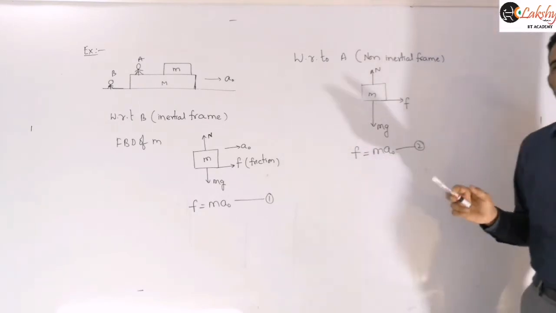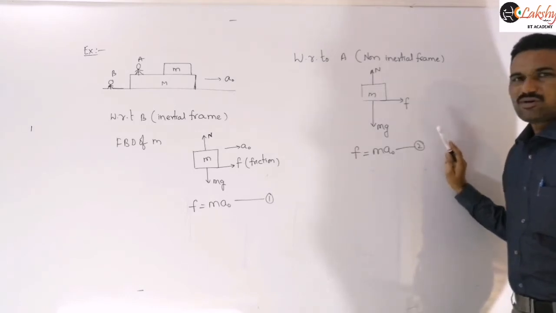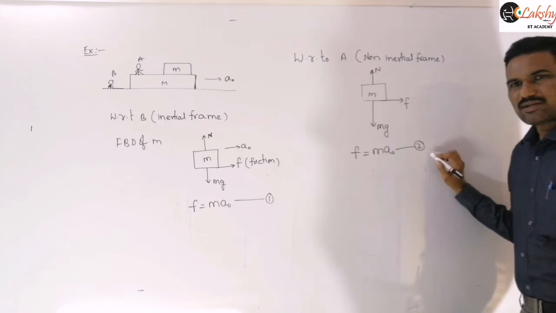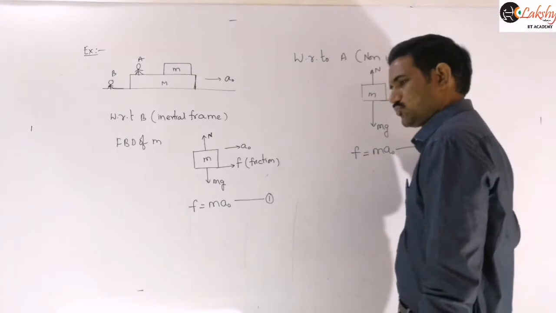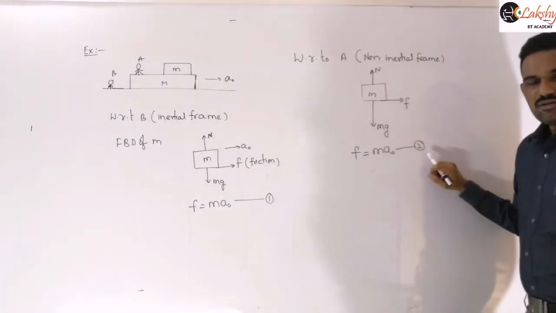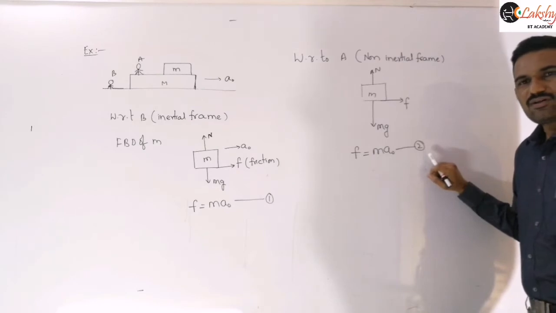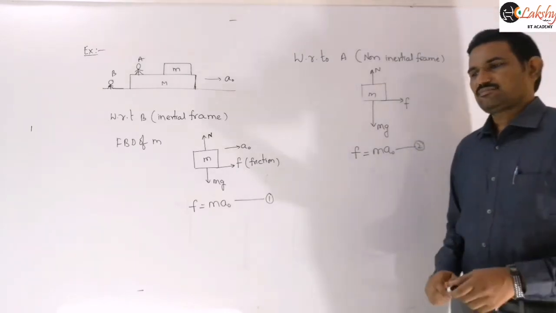So with respect to non-inertial frame, the real forces acting on this object are mg, F and normal reaction. But for observer A, the block appears to be at rest. And so there should be another force acting on the block to keep it in equilibrium. That force is nothing but